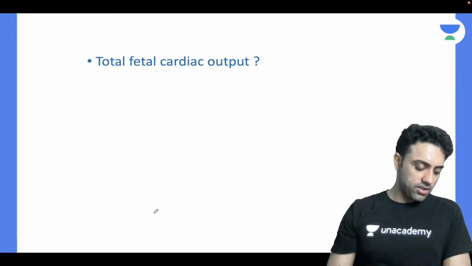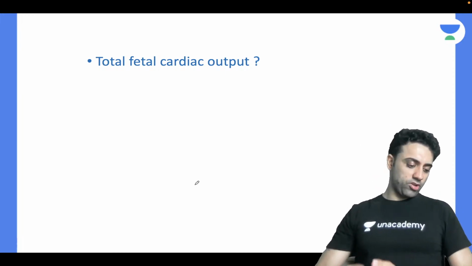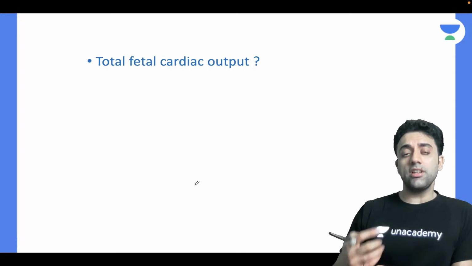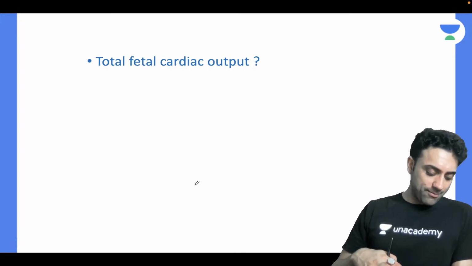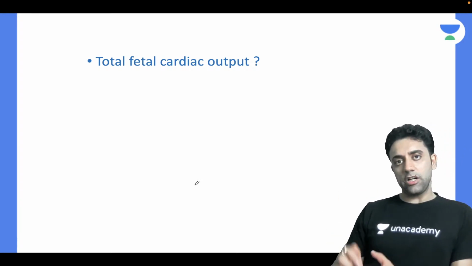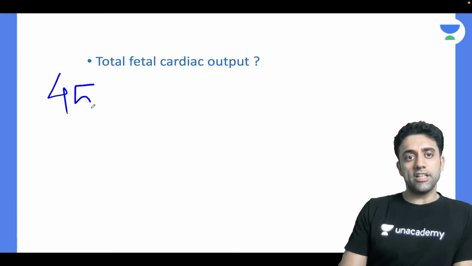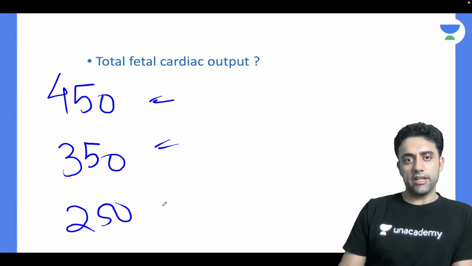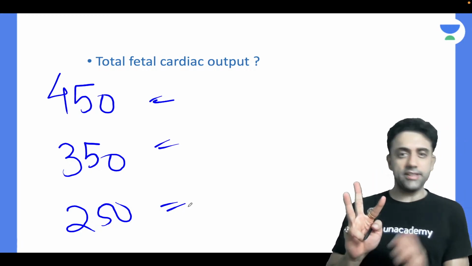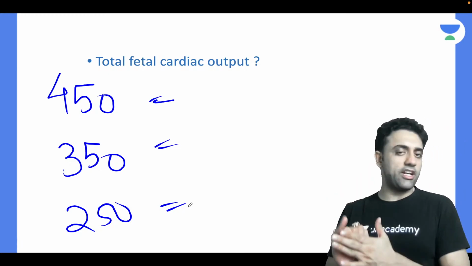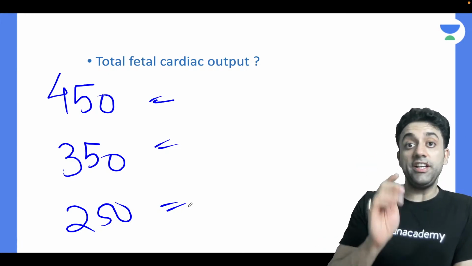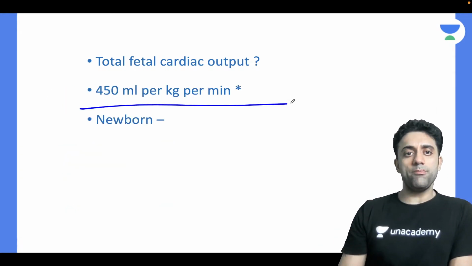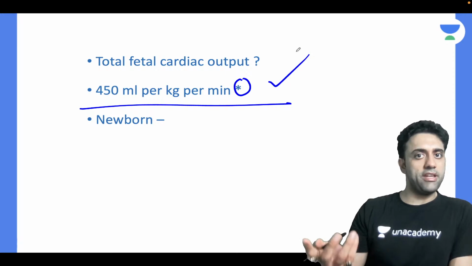One more question. What is the total fetal cardiac output? That finishes this topic. Now 2 more minutes, then this class is over. Can anyone tell me what is the total fetal cardiac output? Now I want you to remember something known as 450, 350 and 250. Mnemonic. The total fetal cardiac output is 450 ml per kg per minute. Star mark, it has already been an exam question.